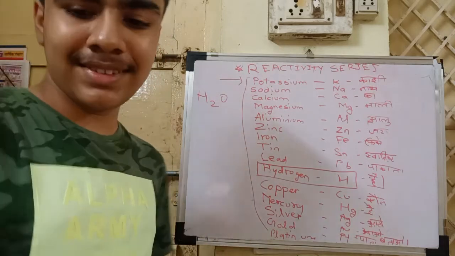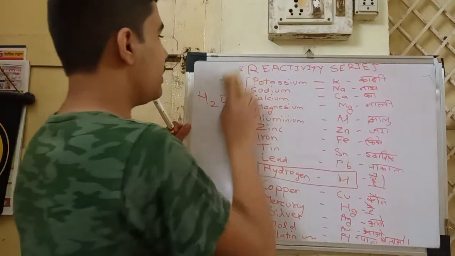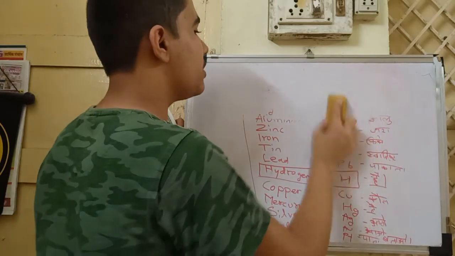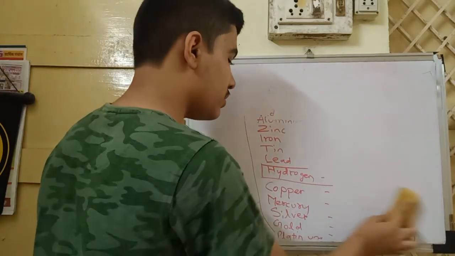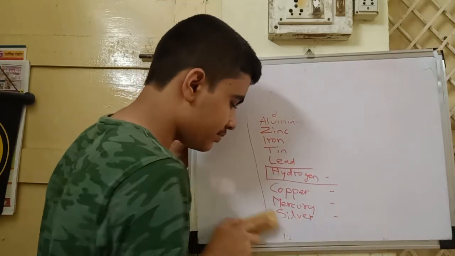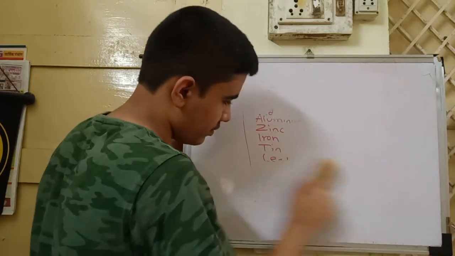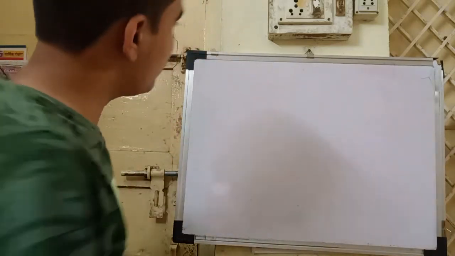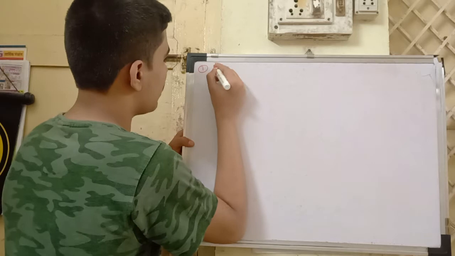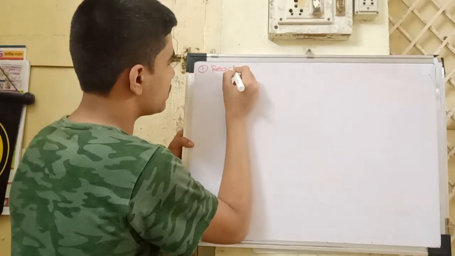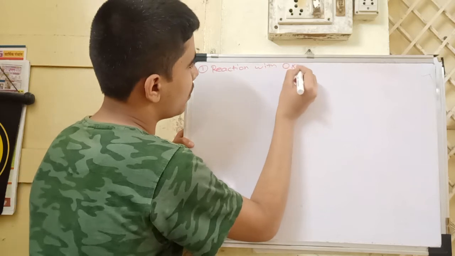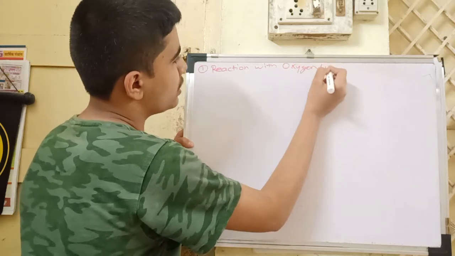Now we will see the reaction of metals. First we will take oxygen, the reaction with oxygen.